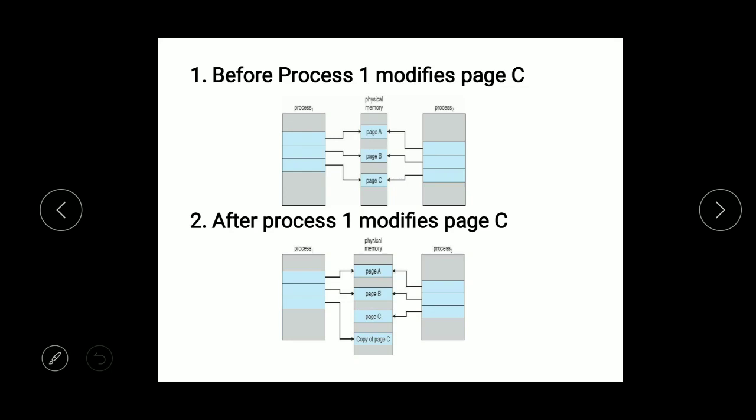This indicates that a copy of page C will be accessed by process 1, whereas process 2 is going to access the original page C. The remaining pages, page A and page B, will be common for both process 1 and 2, but page C and the copy of page C will have different contents and will be used by different processes.